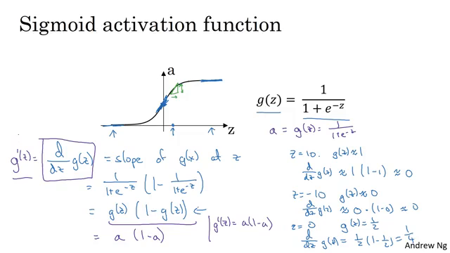And that just refers to the observation that g prime, which just means the derivative, is equal to this over here. The advantage of this formula is that if you've already computed the value for a, then by using this expression, you can very quickly compute the value for the slope g prime as well. Alright, so that was the sigmoid activation function.